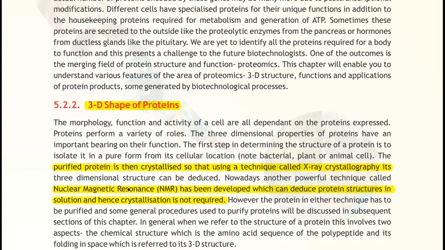Another technique is nuclear magnetic resonance, that is NMR. In the case of NMR, no crystal is required, clear? The protein is required in solution form. It is a very big problem to convert a protein into crystalline form. So to overcome the problem of crystallization, the nuclear magnetic resonance technique evolved for better performance and convenience. These are the techniques used for characterization of the 3D structure of the protein, the 3D shape.